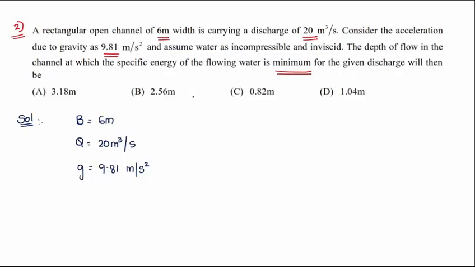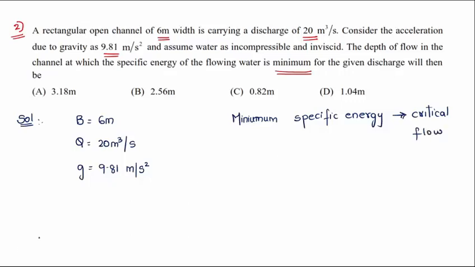Minimum specific energy will correspond to what? Minimum specific energy will give the condition of critical flow.